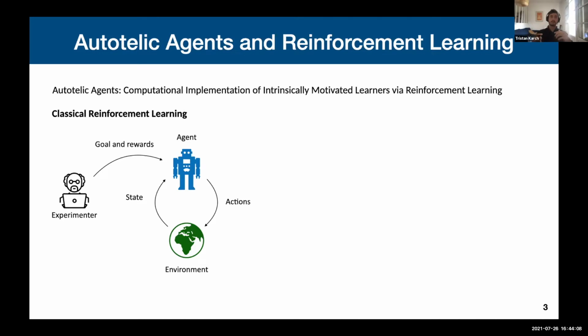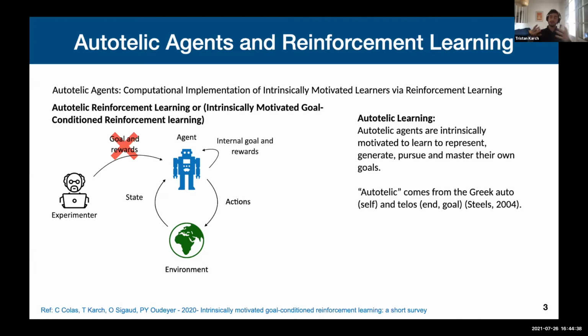And this experimenter has also designed a reward function which corresponds to this goal. And then the agent is going to observe its environment and take actions so as to maximize the rewards it can collect in the environment. And doing so, it will be able to reach the goal that the experimenter defined. So note that in this classical reinforcement learning loop, the goals and the rewards are external to the agents. They are externally provided. And if we want to design an intrinsically motivated learner, this is something that we don't want. We want the agent to have internalized these goals and rewards.